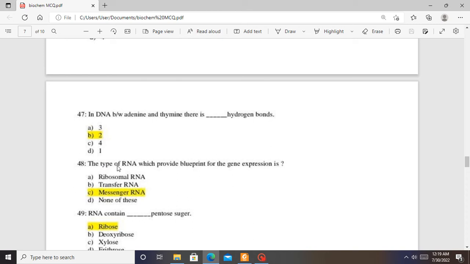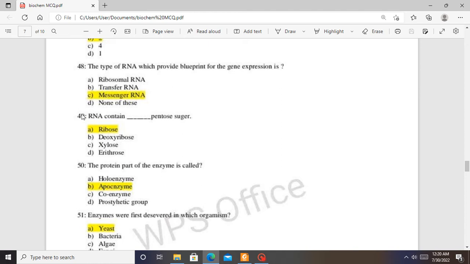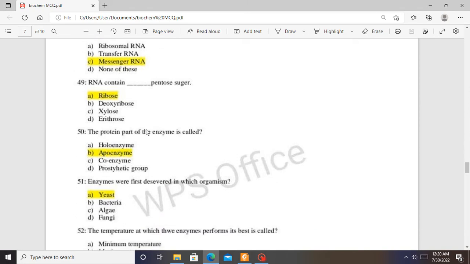The type of RNA molecule that provides the blueprint for gene expression is. So messenger RNA produces a blueprint for gene expression. RNA contains a ribose pentose sugar, so they all contain a ribose sugar. The protein part of an enzyme is called apoenzyme. Apoenzyme is the protein part of the enzyme. The holoenzyme is the active form, the apoenzyme plus its coenzyme or cofactor. That's the holoenzyme.